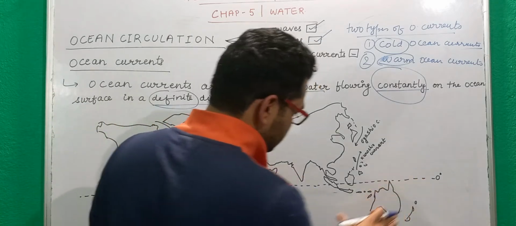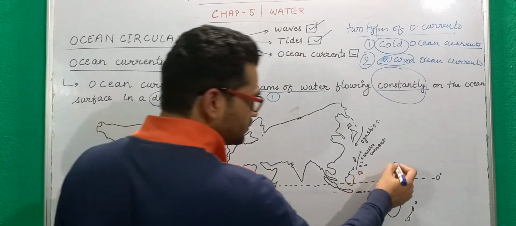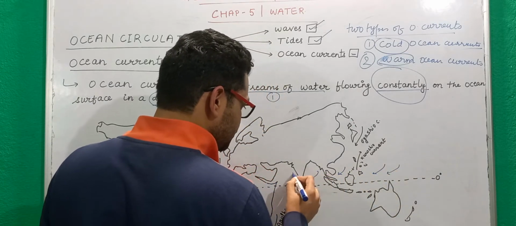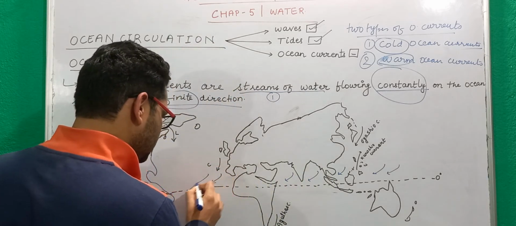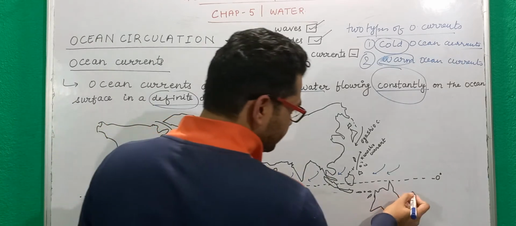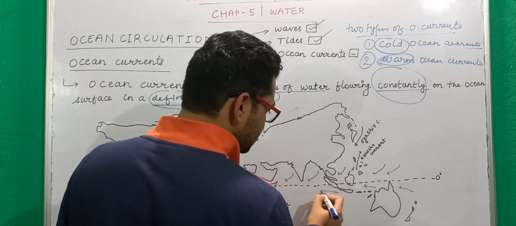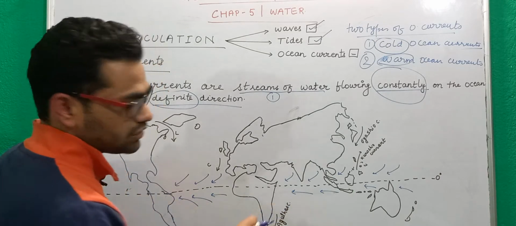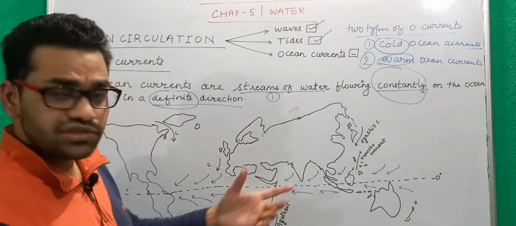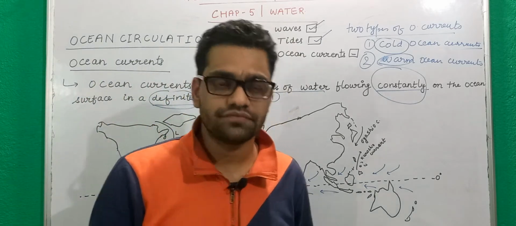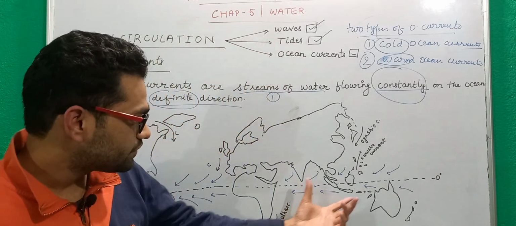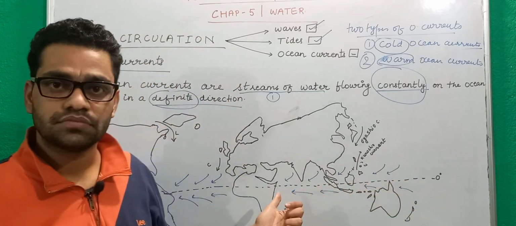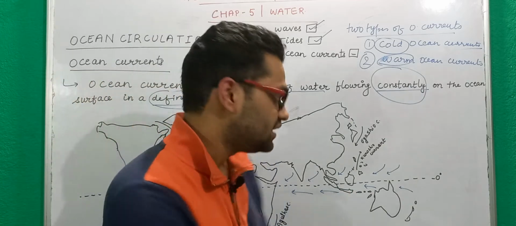Now we know that there are always southeast trade winds flowing in this way. There is always a flow of equatorial winds. We have seen it in the chapter on the atmosphere. This type of wind is already flowing in the atmosphere. Now these winds are warm winds. Remember, these winds are warmer winds. And when warmer winds flow in this way through the equator, the surface water that we have also tends to move in a similar way.